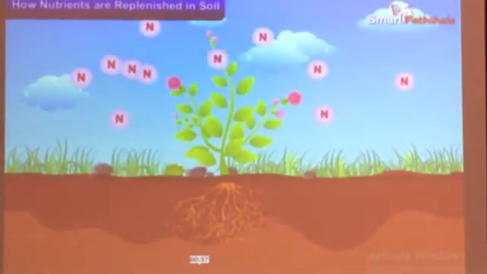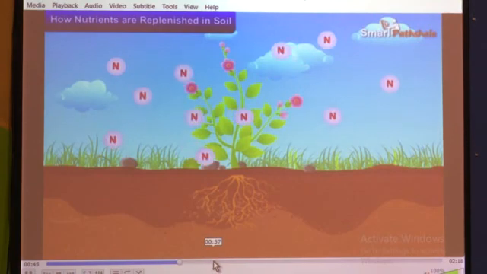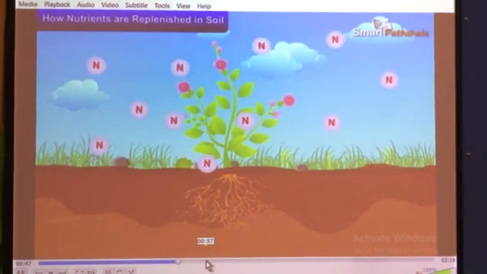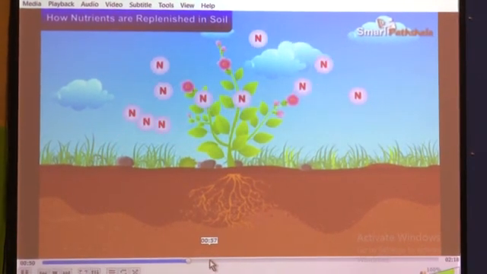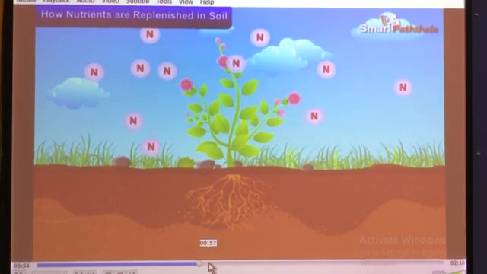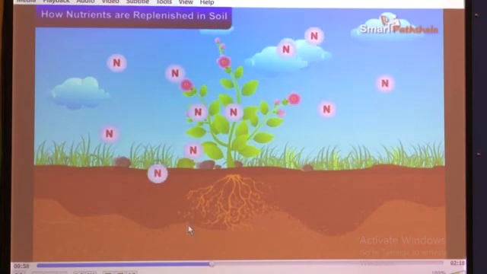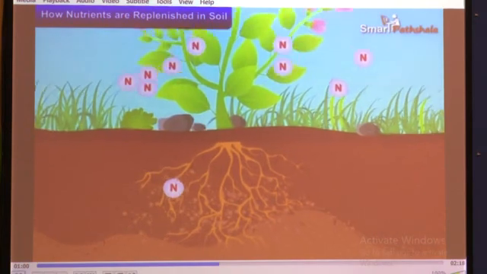Usually crops require a lot of nitrogen to make proteins. After the harvest, the soil becomes deficient in nitrogen. Though nitrogen gas is available abundantly in the air, plants cannot use it. They need nitrogen in a soluble form.